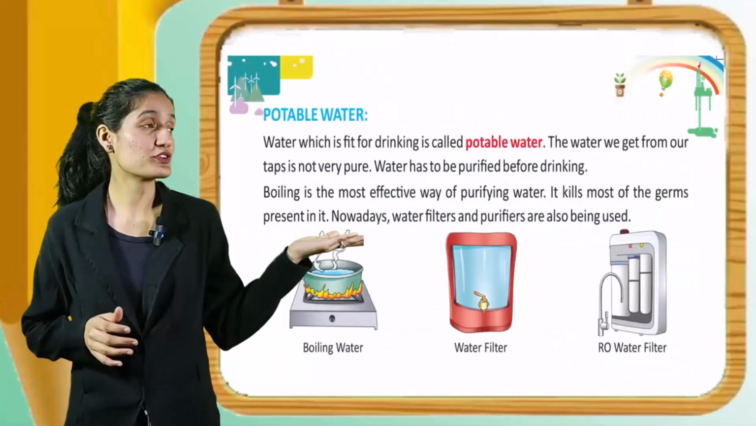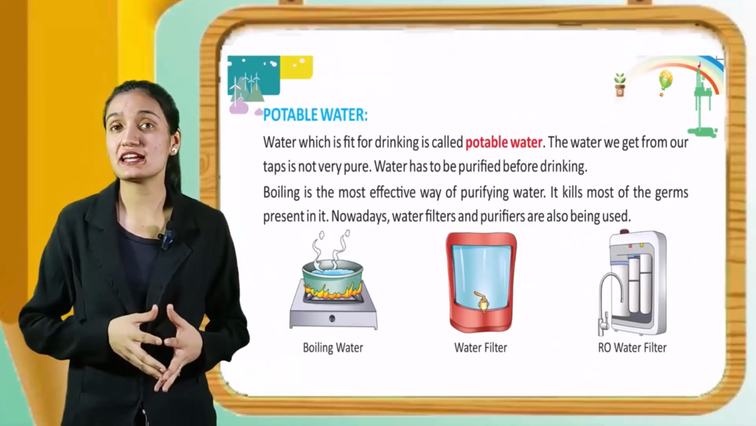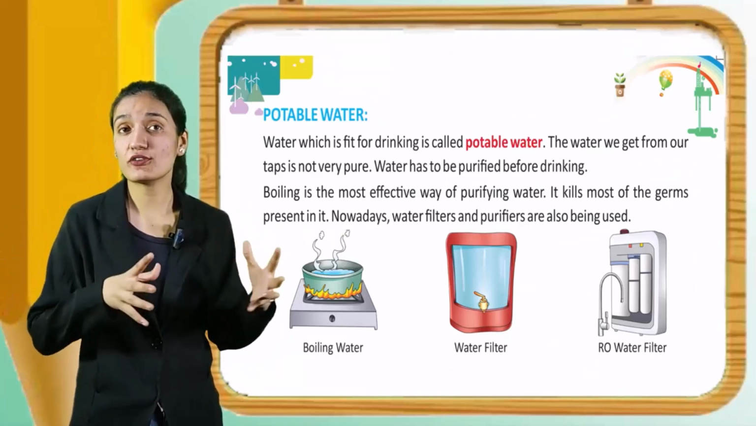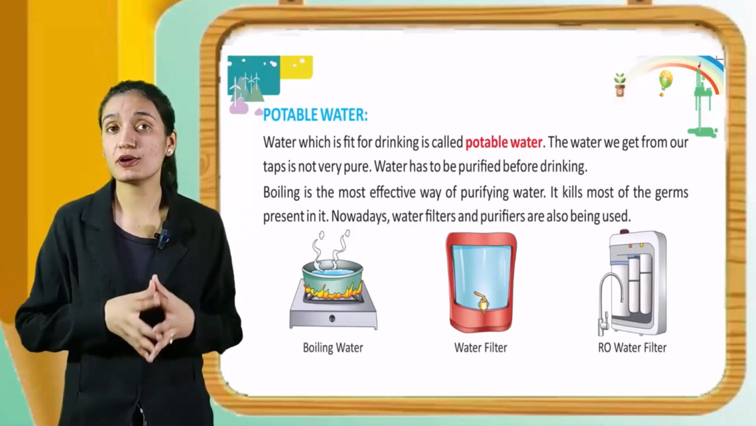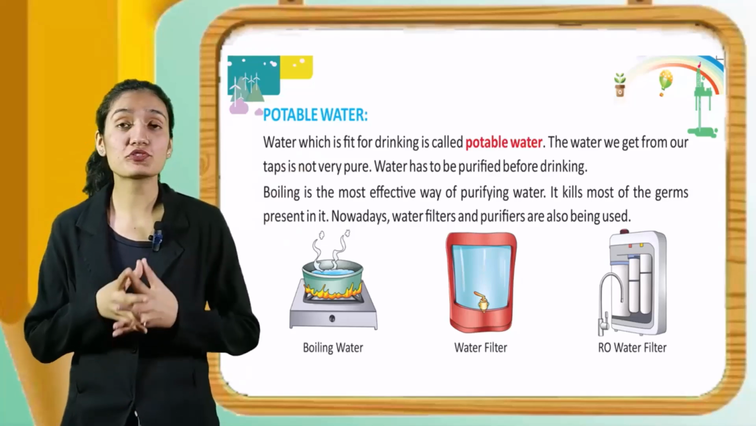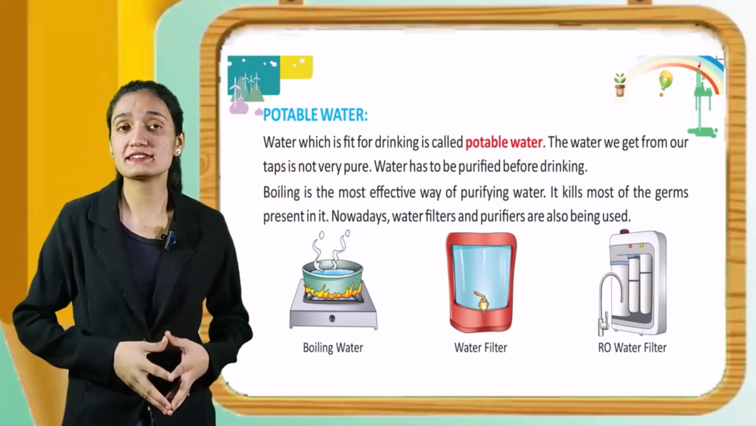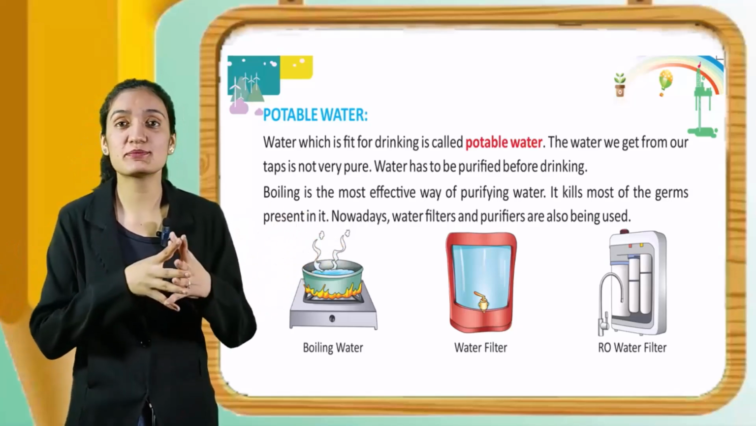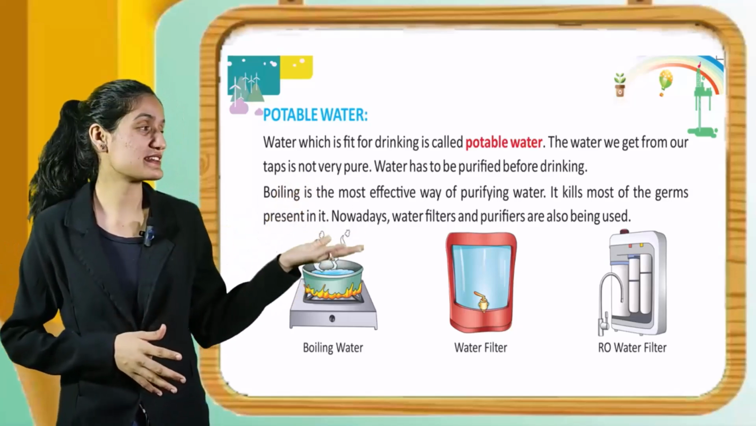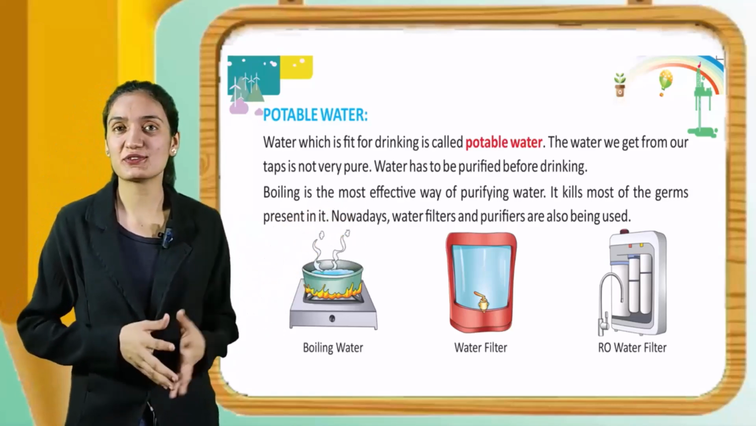Potable water. Water which is fit for drinking is called potable water. The water we get from our taps is not very pure. Water has to be purified before drinking. Boiling is the most effective way of purifying water. It kills most of the germs present in it. Nowadays, water filters and purifiers are also being used. You can see the picture of boiling water, water filter and RO water filter.